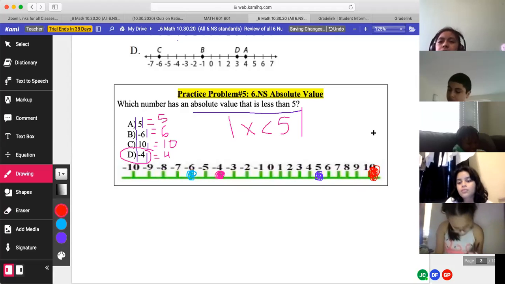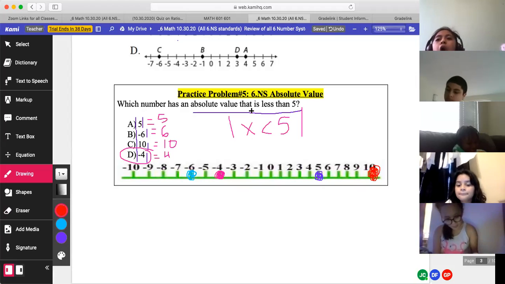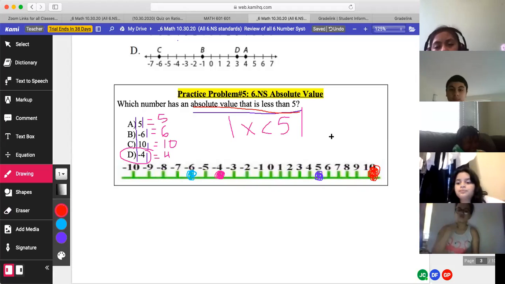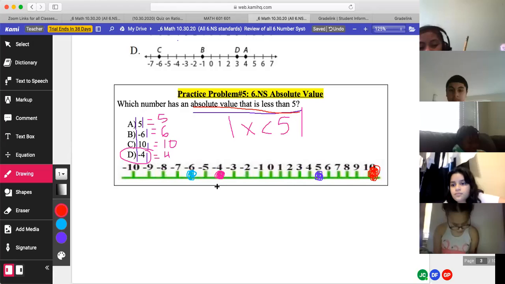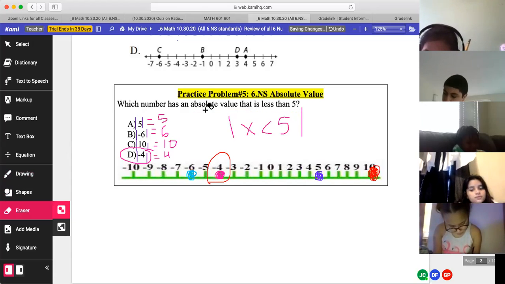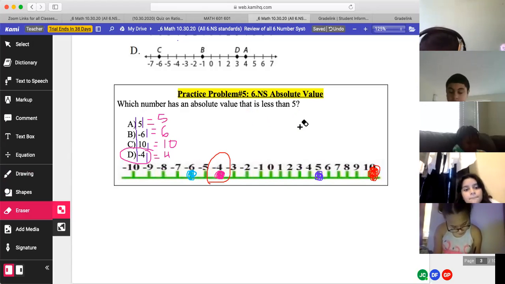Now it says which number has an absolute value that is less than 5. Which one would it be? 4. What kind of 4? Positive 4. Look, the absolute value of -4. There we go. You see how you did that? You have to do it step by step. Always ask yourself, what is the question asking me? That way I can solve it.